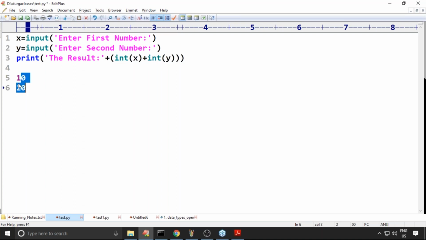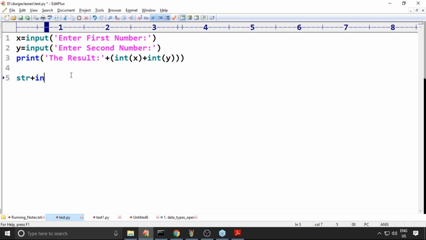The problem here, sir, is that whenever we use the plus operator for a string and an int, str plus int is always an invalid combination. Remember carefully.